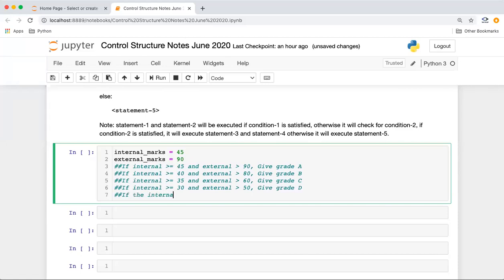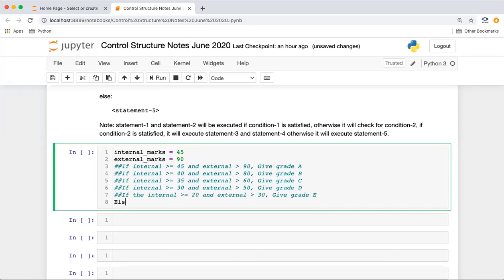And here, if the internal is greater than or equal to 25, or we'll say 20, and external is greater than 30, we'll give grade E, otherwise fail, right?